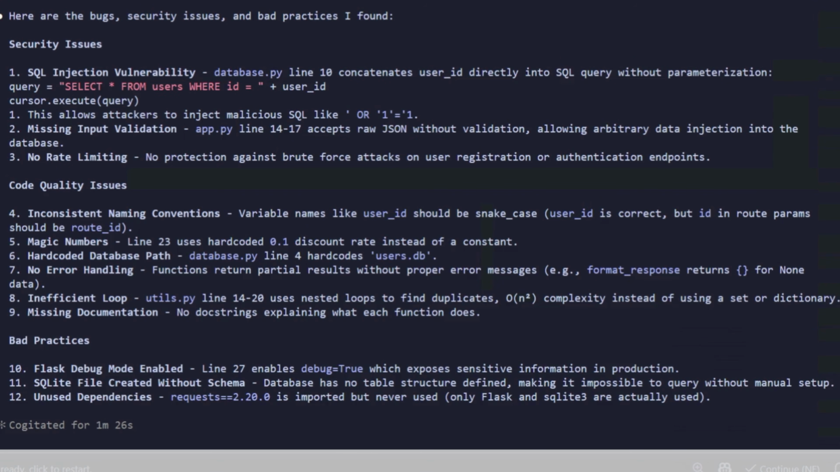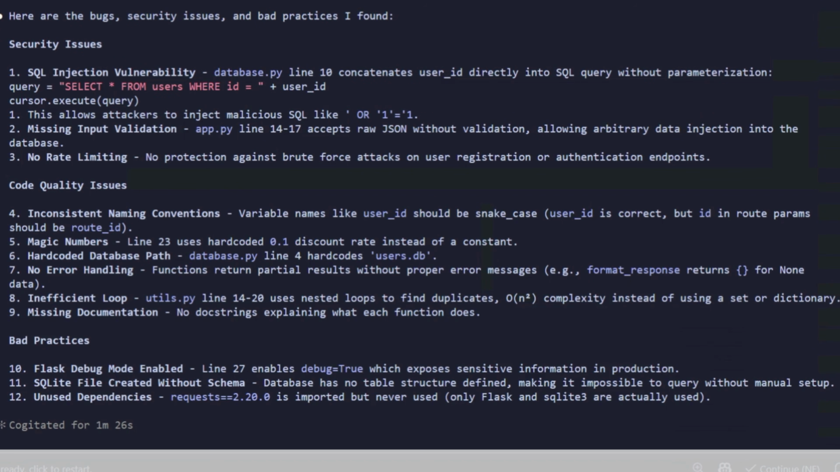Nothing stops it. Now in code quality: magic number, discount rate hard-coded in the code; hard-coded database path. Move the app to another machine, it breaks. No error handling. Something goes wrong, it just fails silently. Slow nested loops in the utils. Works fine with small data. No documentation, inconsistent naming throughout.